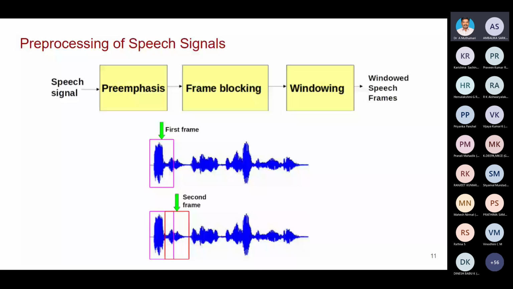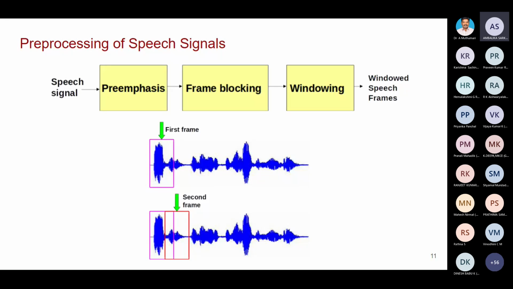For example, take sounds like sh. For these sounds, the frequency will be high and the energy of the signal will be low. So high frequency signals have lower energy, and low frequency signals have higher energy in speech. But while applying to the system, all the frequencies should have almost uniform energy.